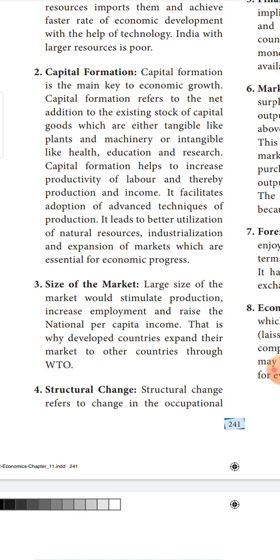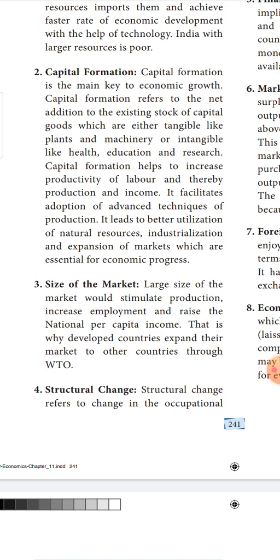Tangible goods are plant and machineries, equipments, buildings, infrastructures. Whereas intangible goods are something like health, education, research, all those are intangible ways of capital formation.